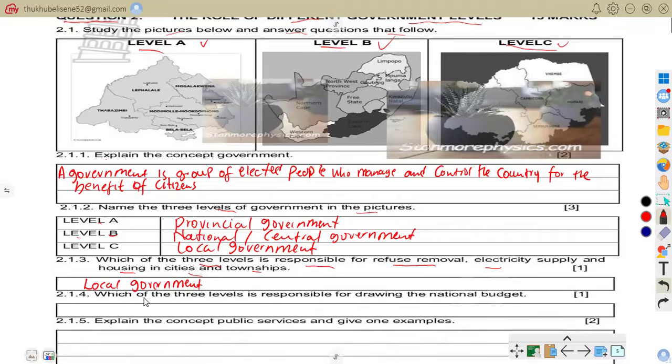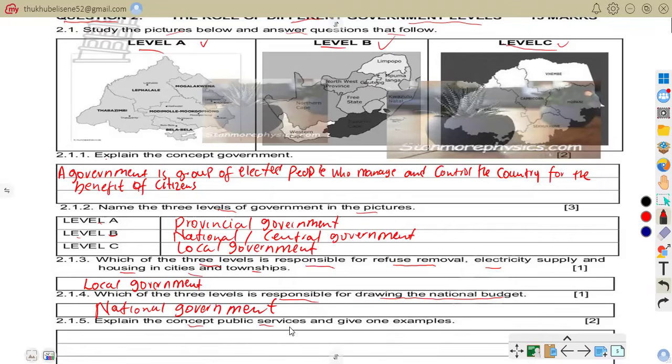2.14. Which of the 3 levels is responsible for drawing the national budget? National government is the one. National government is responsible for drawing the national budget. National government plans and controls the country's finances. You can talk of, for example, the Minister of Finance presenting the national budget every year. So that is that. Let us be on 2.15.